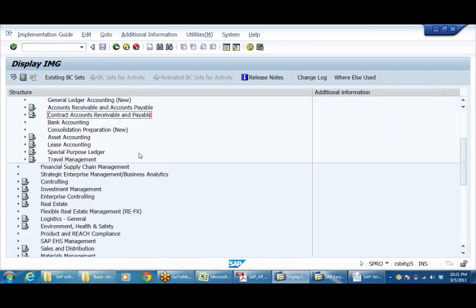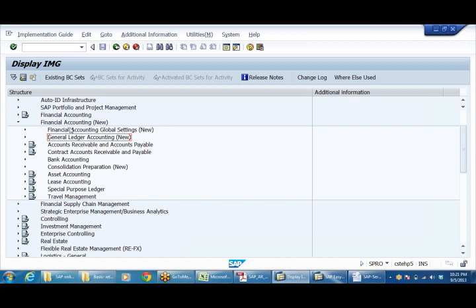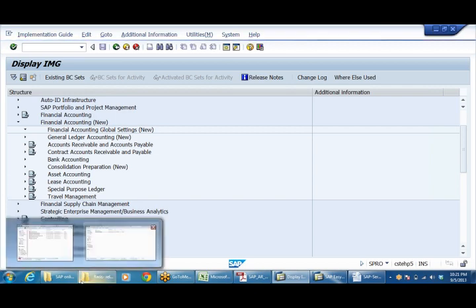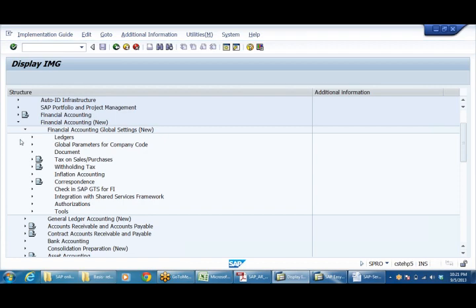We have already gone through that documentation. Anyhow, let us go once again: Financial Accounting and global settings. While we are listening to the session, you may find some loose ends and doubts. But once we post the accounting entries, we will link it up and understand why we have done what we have done.